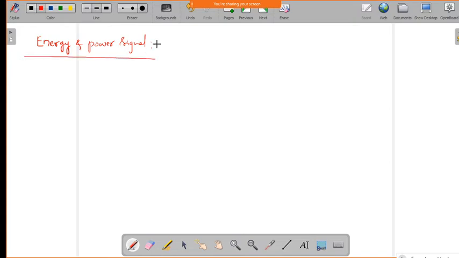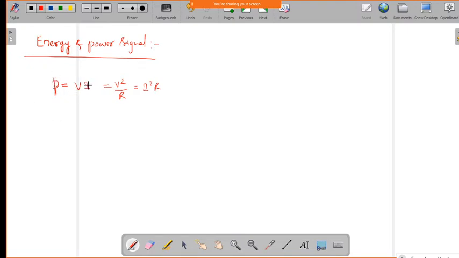So now what is meant by an energy signal and what is meant by a power signal? Say for example, if you have an electrical system, generally how are we going to represent the power of some circuit or some signal? We will represent it in terms of voltage and current, or you can represent it as V square by R, or I square into R, is it not? So this is the power we generally define.